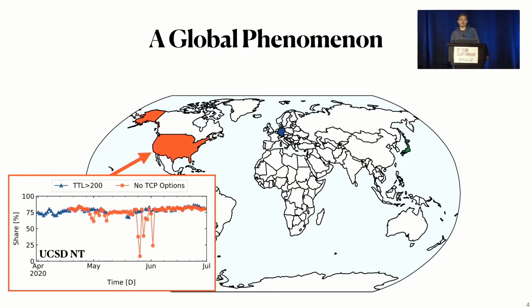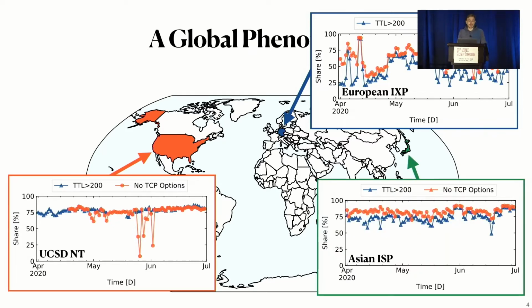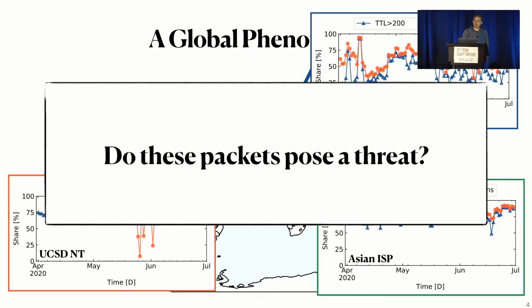Our next two vantage points are different. They actually carry flow data. So this is actually production data and different from a network telescope. The first one is an IXP in Europe. And while the lines are much more erratic here, we can still see that they often cross 75% and sometimes go even higher. And for our last vantage point, we have an ISP from Asia. And here again, we see relatively stable lines around 75%. So we think this is a global phenomenon. This isn't specific to network telescopes. Which begs the question, do these packets pose a threat?